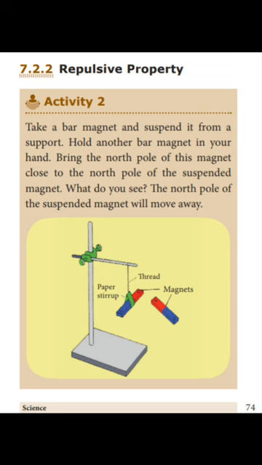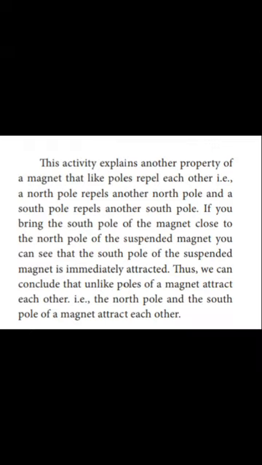Another property of magnet is that like poles repel each other. That is, a north pole repels another north pole and a south pole repels another south pole. If we bring the south pole of the magnet close to the north pole of the suspended magnet, we can see that the suspended magnet is immediately attracted.